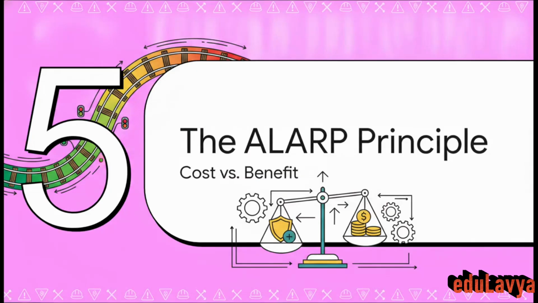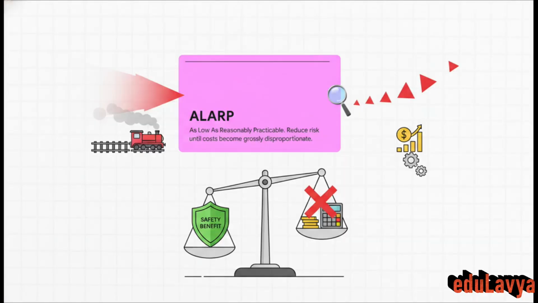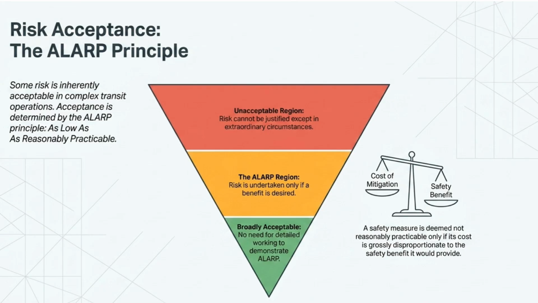Section 5. The ALARP principle. ALARP stands for as low as reasonably practicable. What this fundamentally dictates is that risks must be reduced until the cost of any further mitigation becomes grossly disproportionate to the safety benefit it provides. It's a vital concept because it forces us to step out of the purely theoretical realm and directly weighs safety gains against hard financial and practical realities.